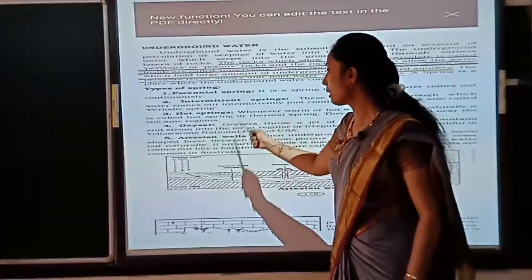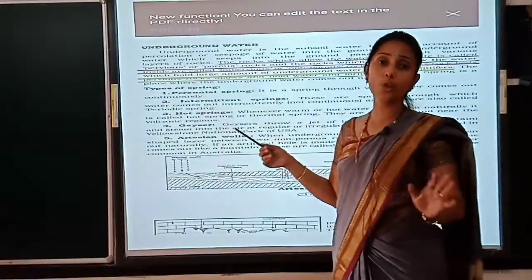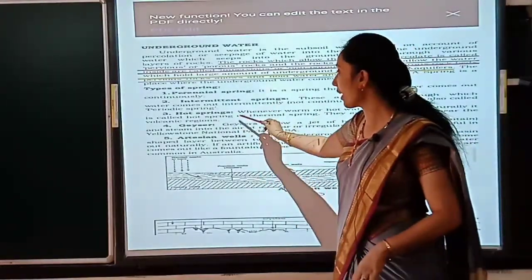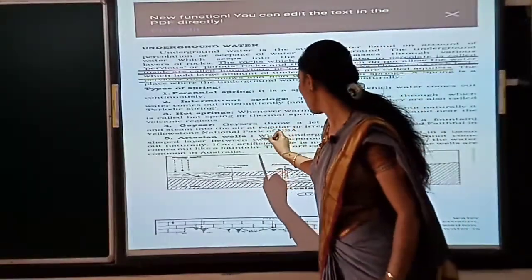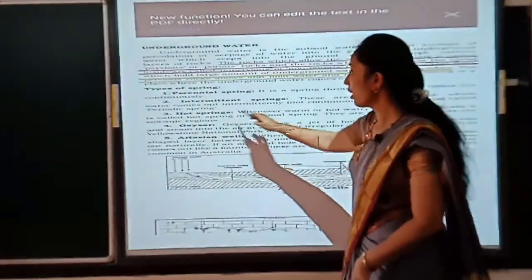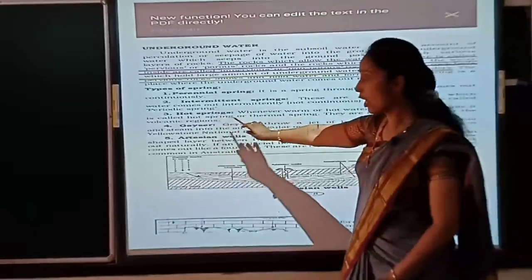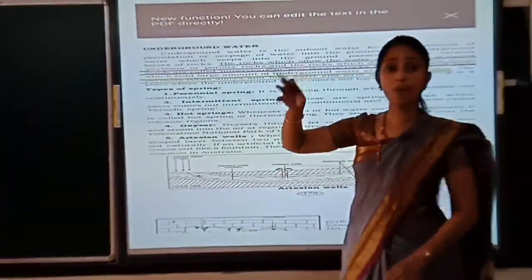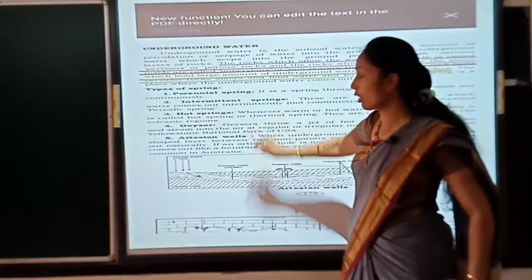And hot spring. Hot spring is in a place where the water is not cold, it is hot. So usually you won't get hot springs here in India. Then geyser. Geyser is a jet of water. So this is also like the next version of a hot spring. Here also the sprinkling of water you get to see, that is also hot. So these two you won't get to see in India.